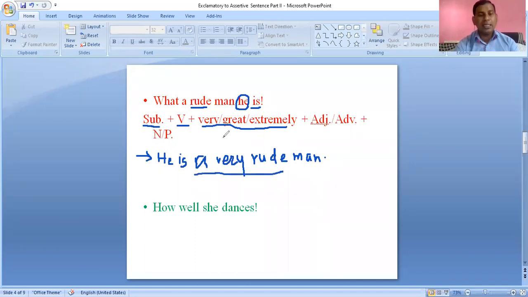And last of all, we have to use a noun or pronoun, and that's why we have used man. Who is rude? That man is rude. That's why our sentence must be like this: he is a very rude man. In this way we have to convert our exclamatory sentence to an assertive sentence.